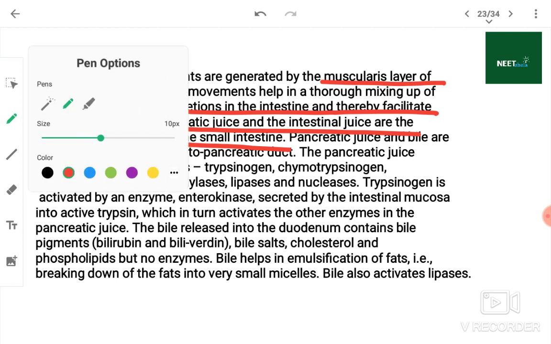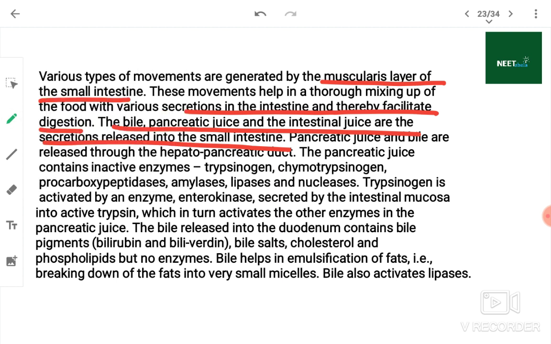Pancreatic juice and bile juice are released through the hepatopancreatic duct. The pancreatic juice contains inactive enzymes called trypsinogen, chymotrypsinogen, procarboxypeptidase, amylase, lipases and nucleases.